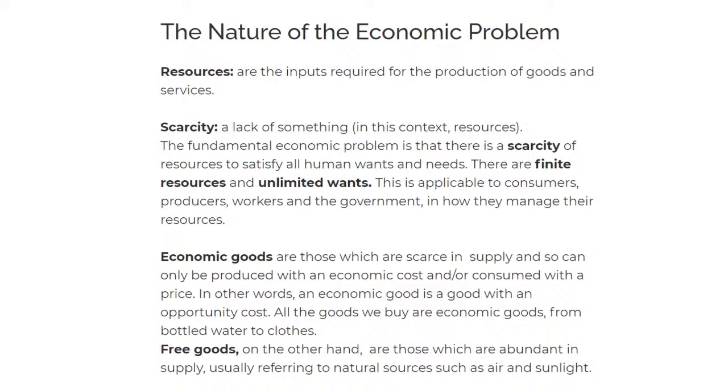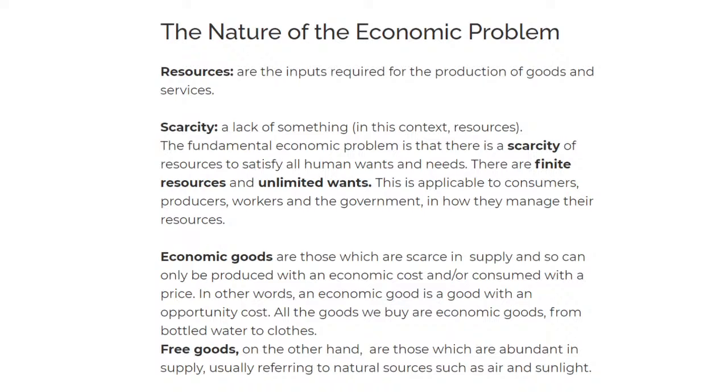Let's move on to economic goods. Okay, so we have two types of goods, and I will define what a good is. A good is simply something that can be touched, okay? Tangible items. So we have goods and services. We all know that differentiation. Goods, you can touch them, and services, you can't touch them.